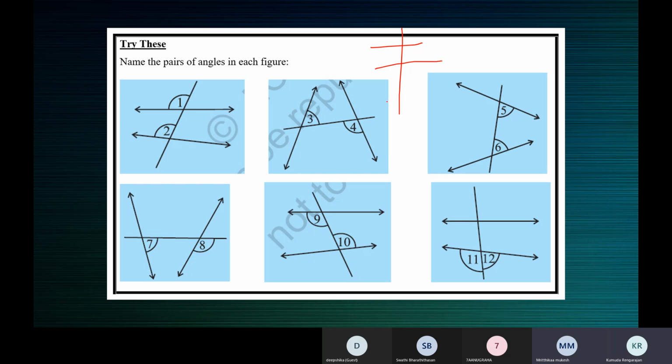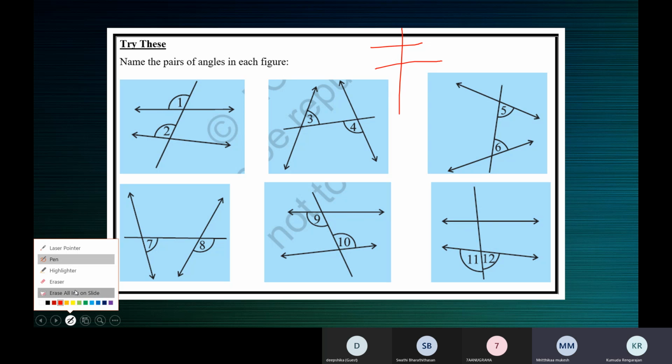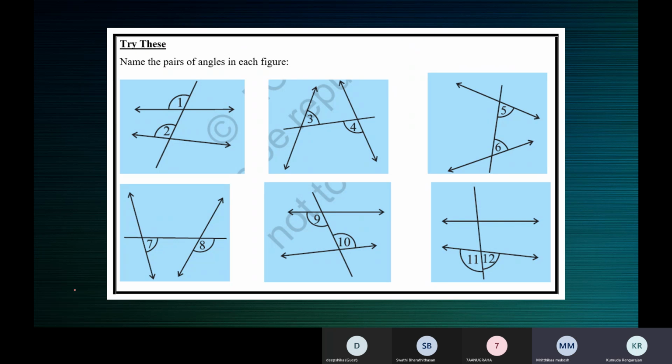A transversal can intersect any two lines. The lines can be parallel or the lines may not be parallel. That doesn't matter. Ma'am, is transversal only for any two lines or more than two? More than two lines, two or more lines. See here, two or more.